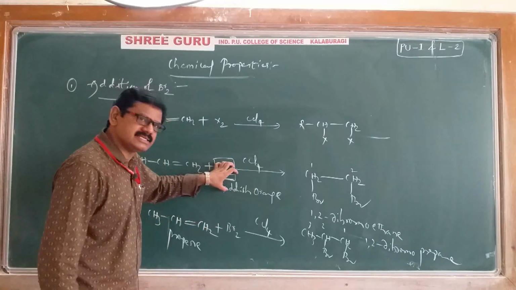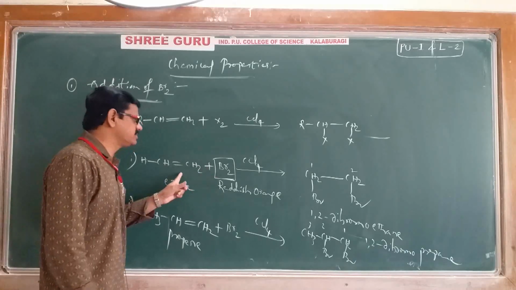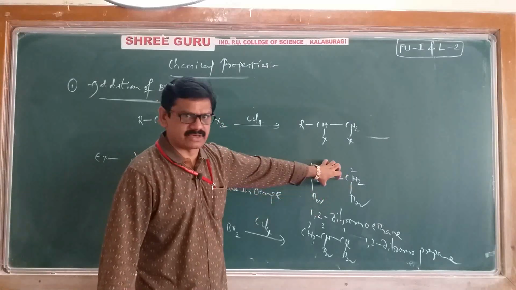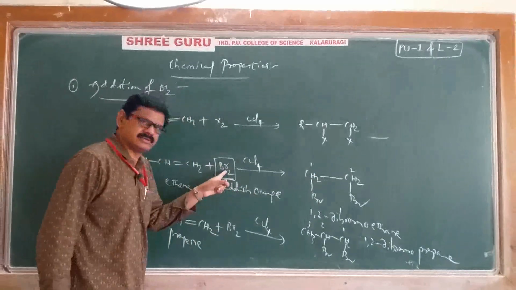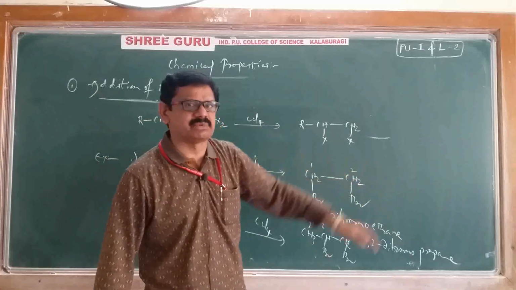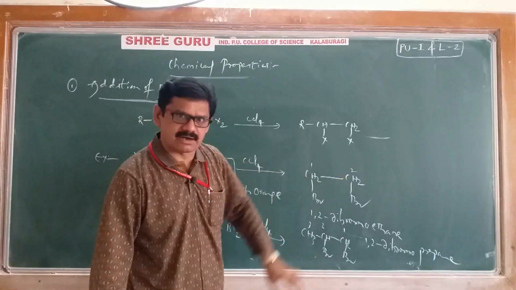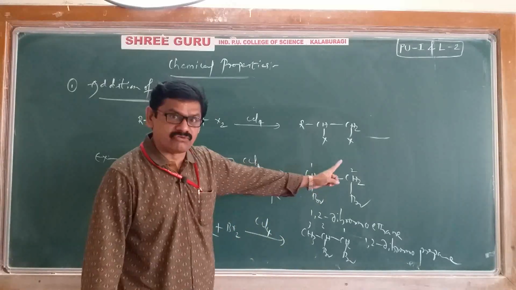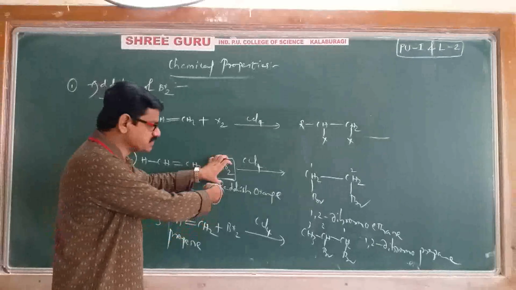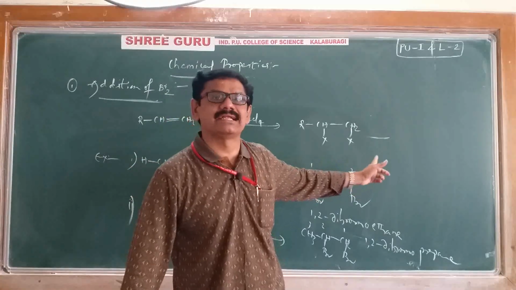When this reddish orange colored bromine reacts with an alkene, we get a 1,2-dibromoalkane. That's why, before the reaction, its color was reddish orange. After the reaction, its color will disappear. Before the reaction, color was there. After the reaction, no more color. Why is color not there? Because there is no free bromine. If free bromine is there, definitely it shows color. After the reaction, no free bromine. That's why the color will disappear.